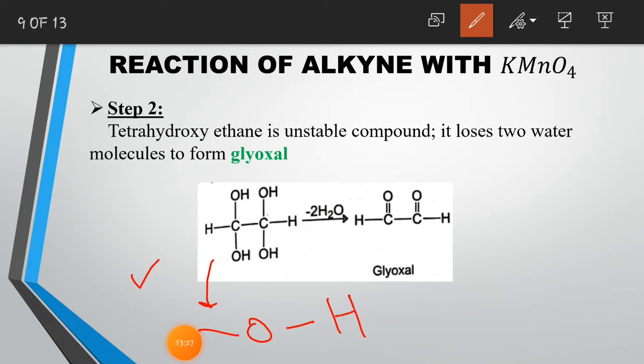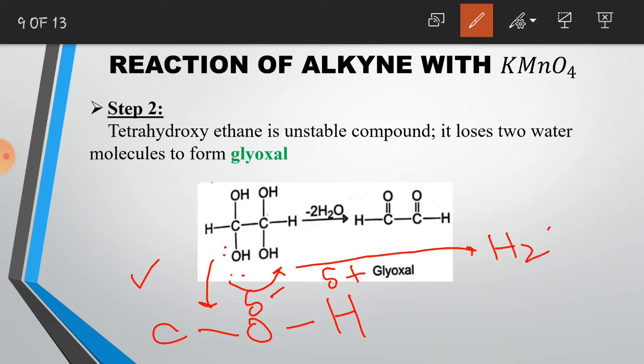Here this oxygen is attached to a carbon atom. There is a partial negative charge on the oxygen atom and a partial positive charge on the hydrogen atom. Now this oxygen atom attacks this hydrogen atom and gets converted into a water molecule.